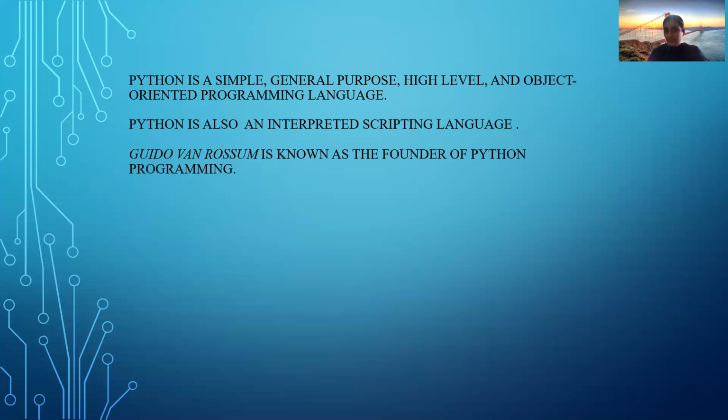Now let us discuss the points we have discussed in the slide. Python is a simple programming language, general purpose language, high level language, and object oriented programming language. And Python is called an interpreted scripting language. And the founder of Python is Guido van Rossum.